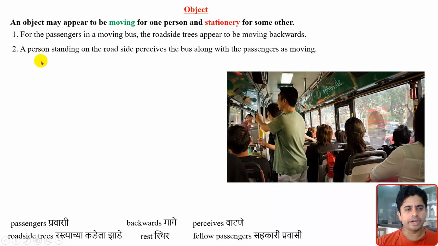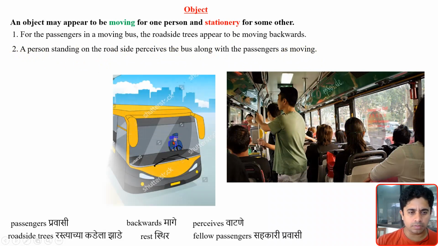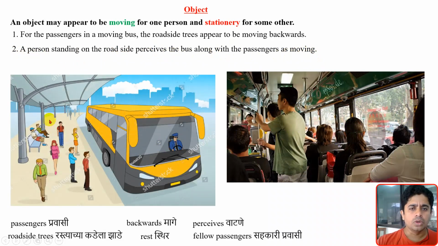Opposite to this, a person standing on the roadside perceives the bus along with the passengers to be moving. Suppose there is one person who is outside this bus, standing on the roadside, he feels like the passengers along with this bus are moving. For us, this person is moving, but for him, this bus and the passengers are moving.